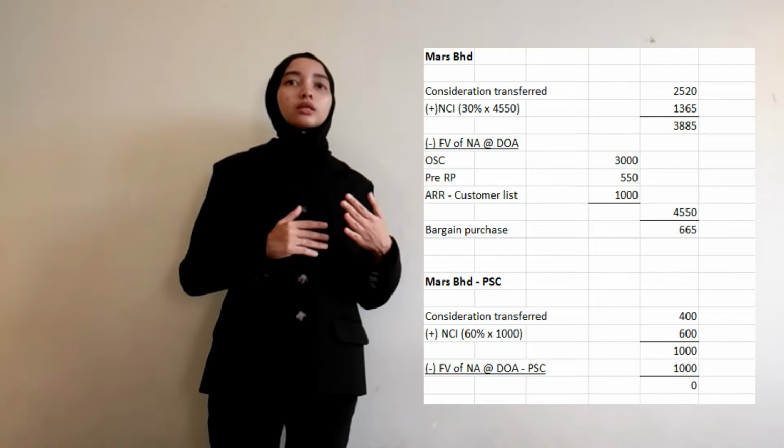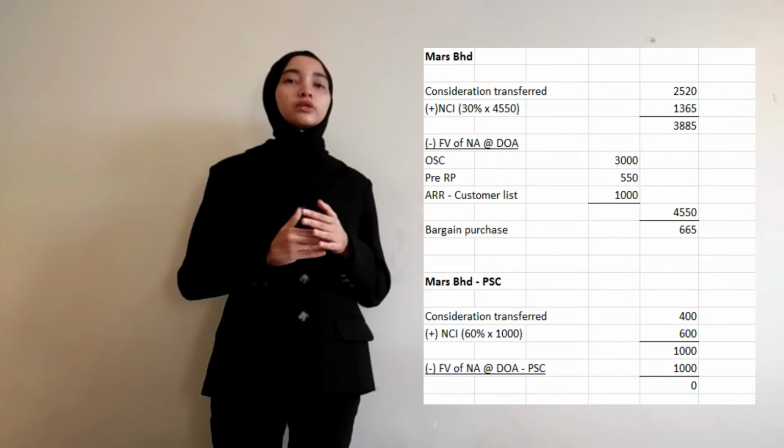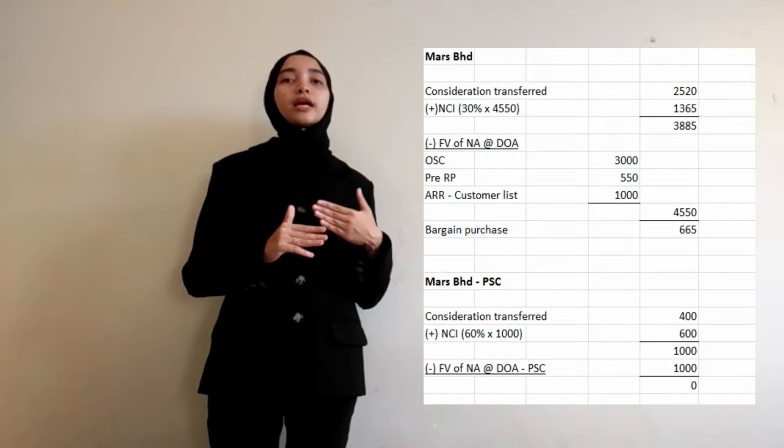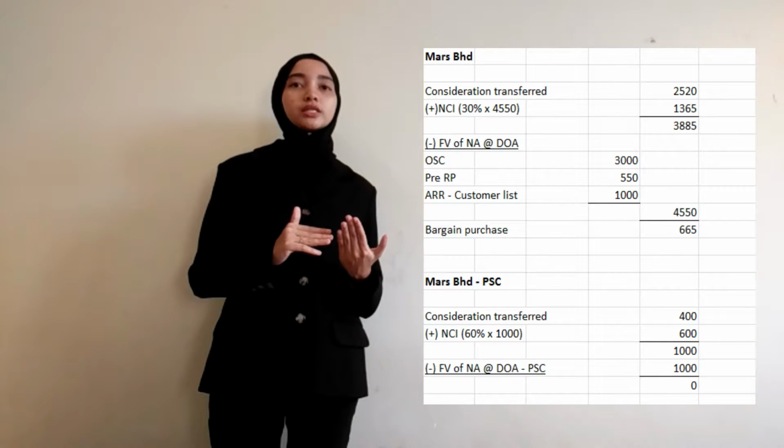So the consideration transferred will be added with NCI and minus the fair value of net assets at DOA. We will get the amount of bargain purchase of 665.